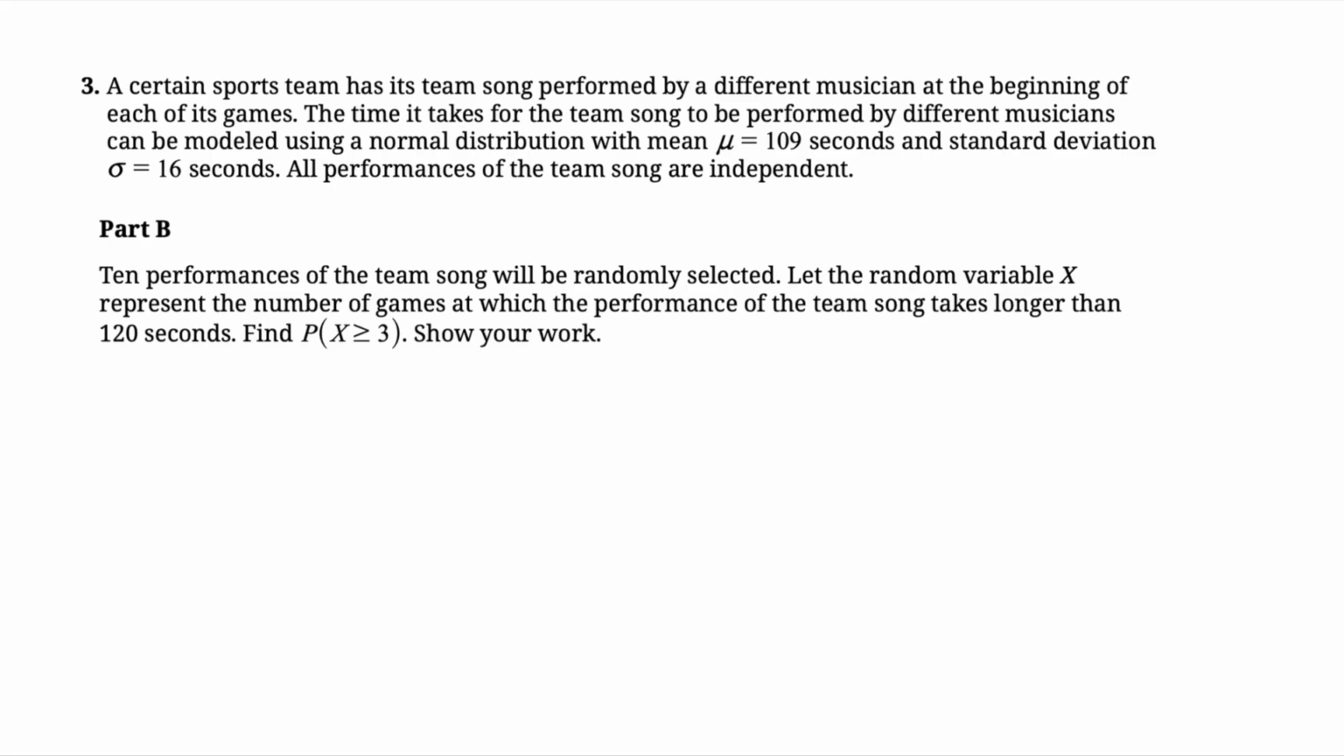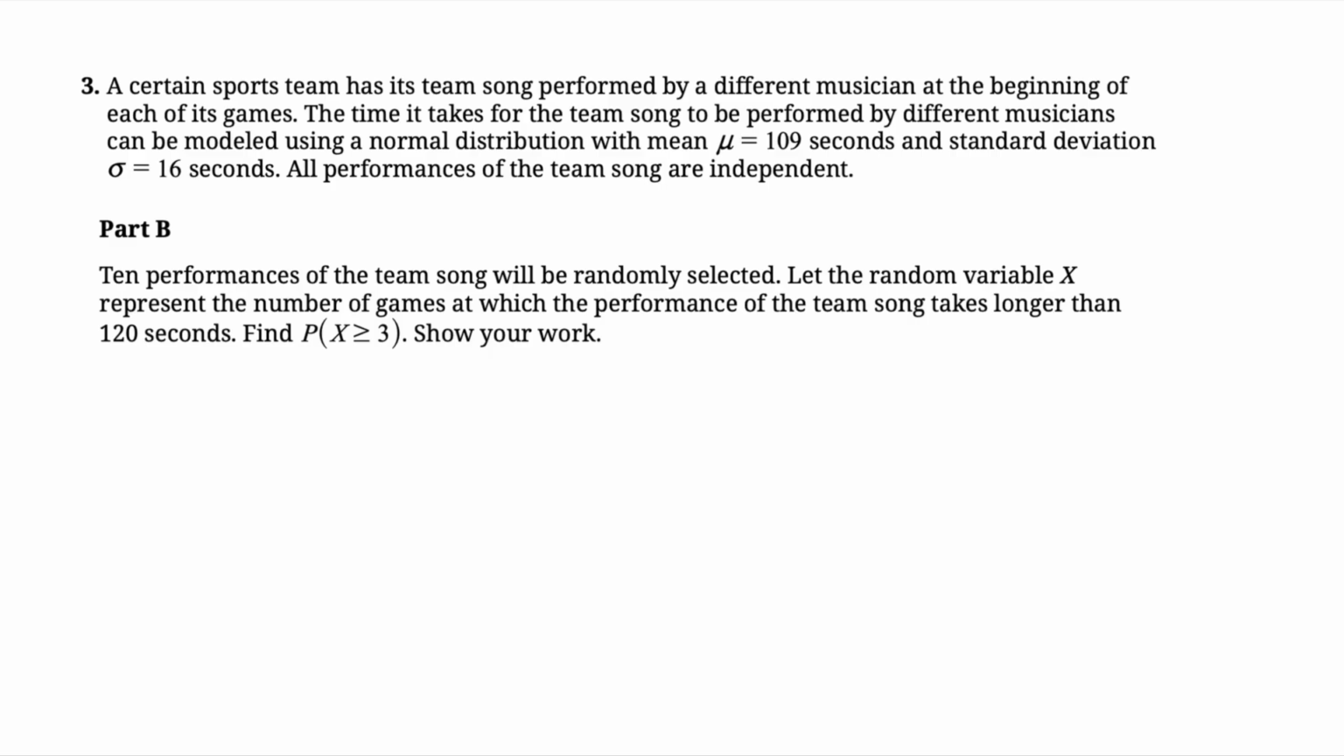Now part B. 10 performances of the team song will be randomly selected. Let the random variable X represent the number of games at which the performance of the team song takes longer than 120 seconds. Find the probability of X greater than or equal to 3 and show your work. This is the part where one could get stuck. What is the distribution that we're going to use here to find the probability? Are we going to use the normal distribution or the normal probability calculation or something else?